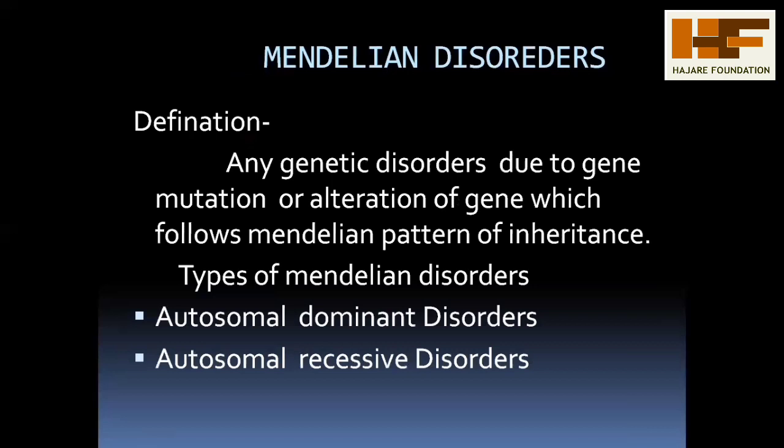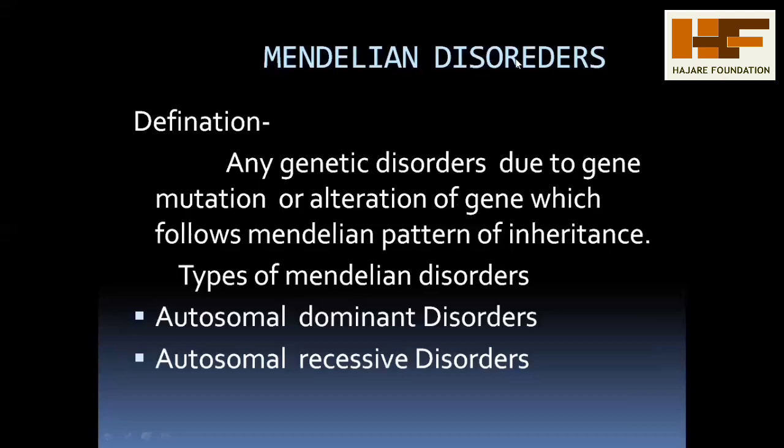Many genetic disorders are due to gene mutation or alteration of genes which follow the Mendelian patterns of inheritance. Already you know the Mendelian laws and how characters are transmitted from parents to offspring. These disorders depend on gene mutation or alteration of the genes, and are called Mendelian disorders.